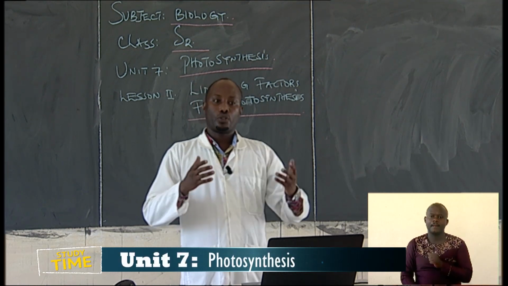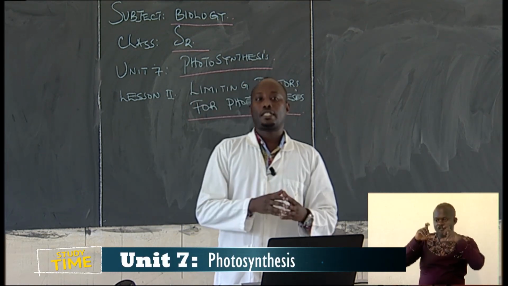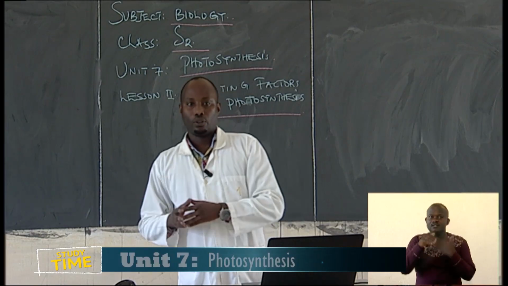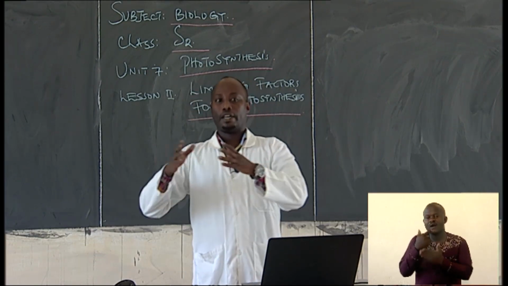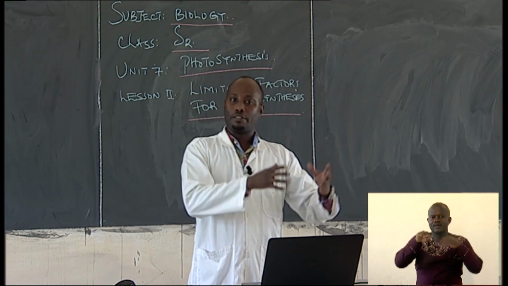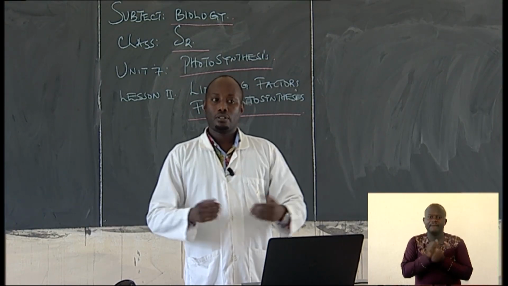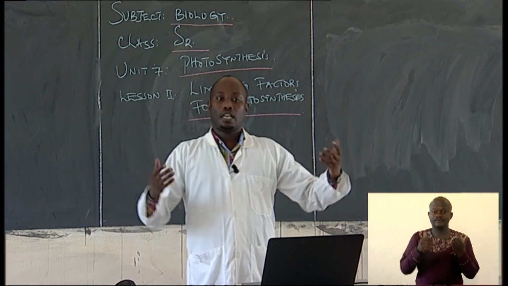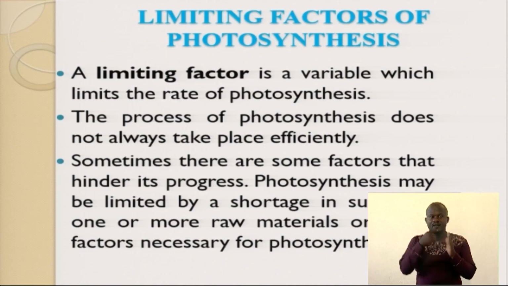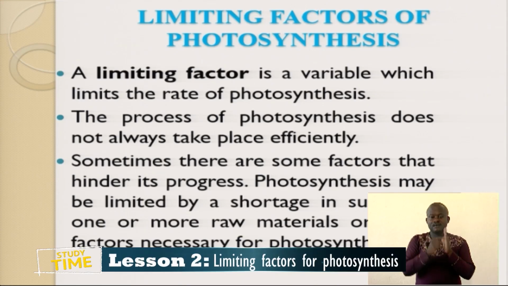The process of photosynthesis does not always take place efficiently or effectively when these limiting factors are present. Sometimes there are some factors that hinder its progress. These factors that can hinder its progress are referred to as limiting factors.